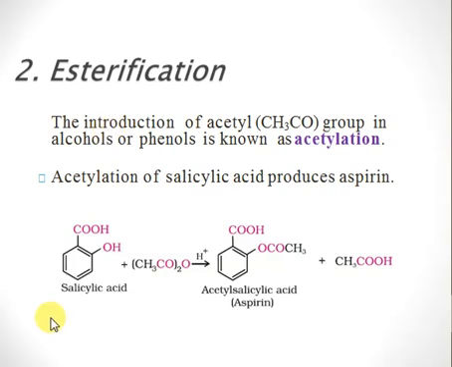So for example, we have here salicylic acid. Salicylic acid has a benzene group, also it has a carboxylic acid group and an OH group. What we do is that we react this OH group with this anhydride, making use of acid as a catalyst here.